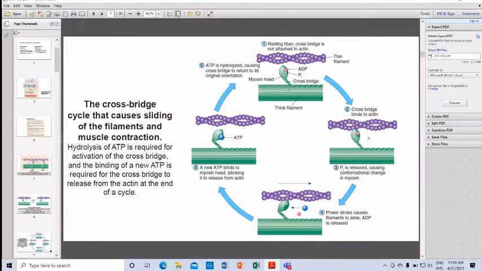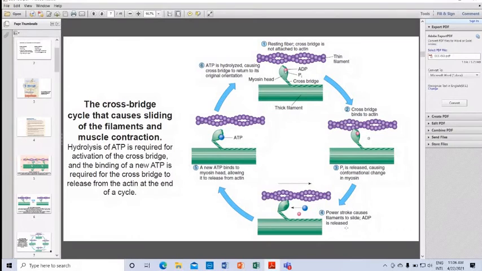In the second, the cross bridge binds to actin. ATP gets hydrolyzed to ADP and phosphate, and the myosin head binds to actin. Then the inorganic phosphate is released. It causes a conformational change of the myosin. When there is a conformational change of the myosin, the power stroke occurs, and this power stroke causes the filaments to slide. ADP is released. Both ADP and inorganic phosphate are released.